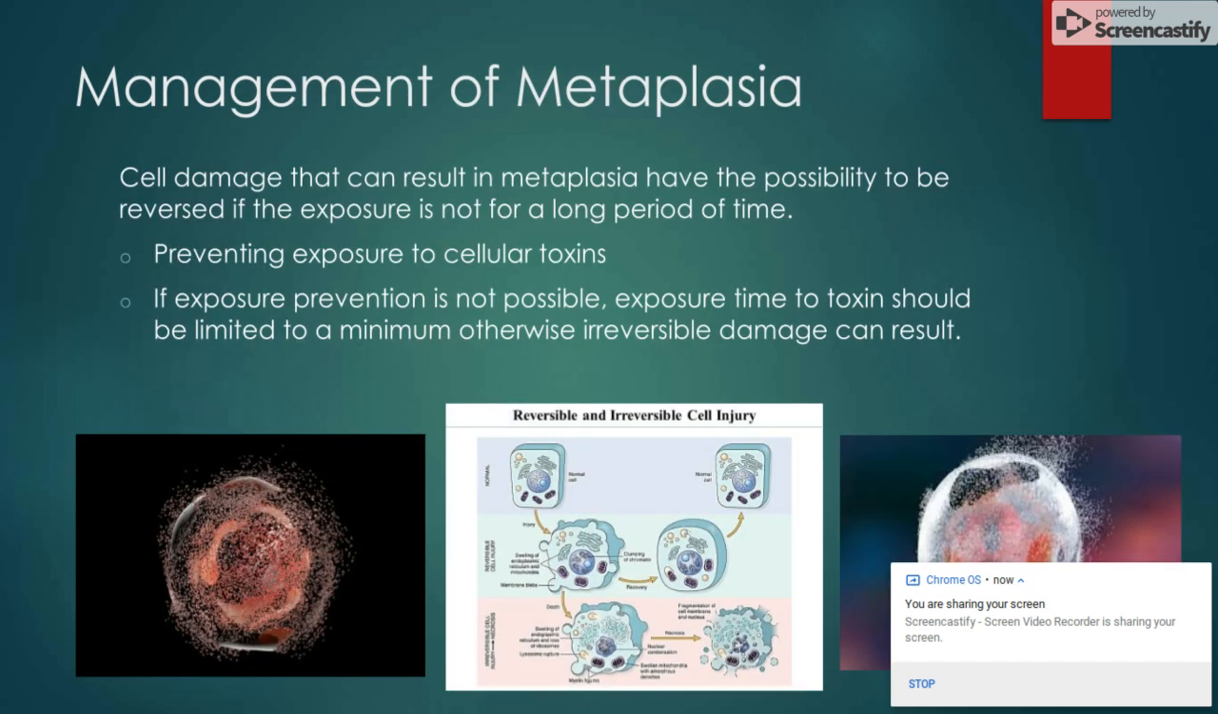What interventions can we do to treat metaplasia? The cell damage that can result in metaplasia has the possibility to be reversed if the exposure is not for a long period of time. Preventing exposure to these toxins is crucial in preventing these changes, and if prevention is not possible, then exposure time to the toxins should be severely limited.